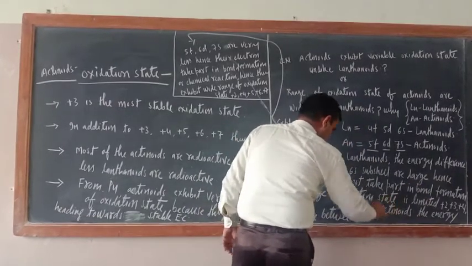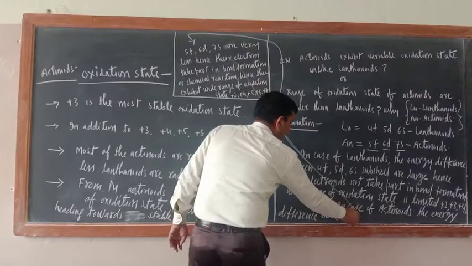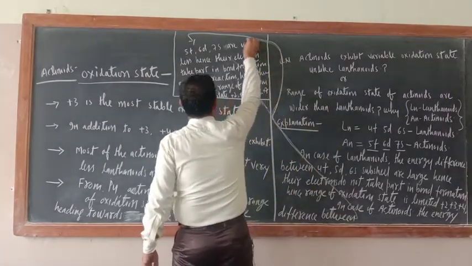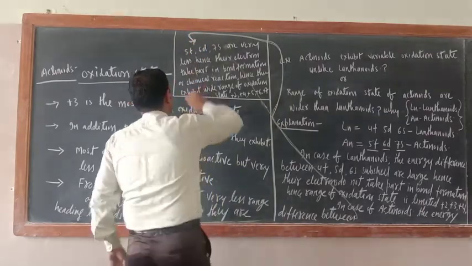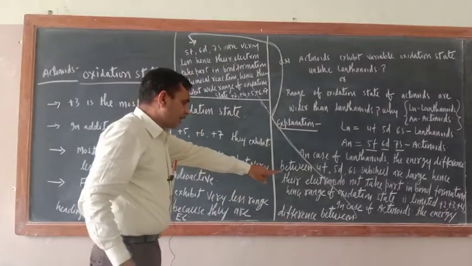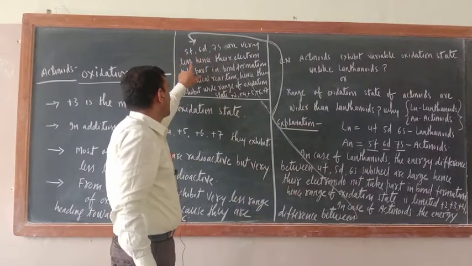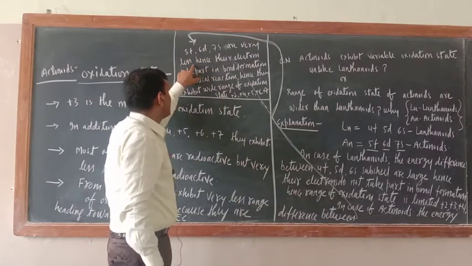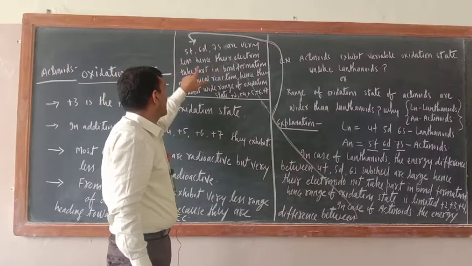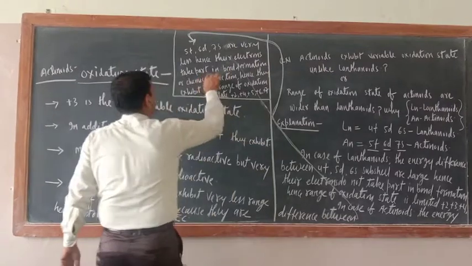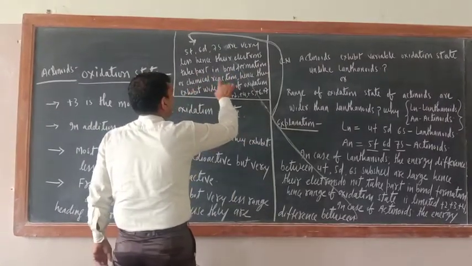In case of actinides, the energy difference between 5f, 6d, 7s is very small. Hence their electrons take part in bond formation or chemical reaction.